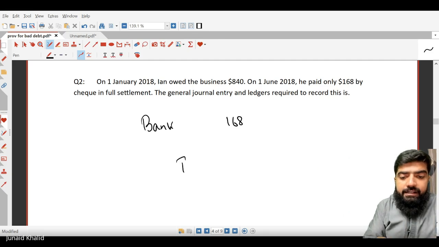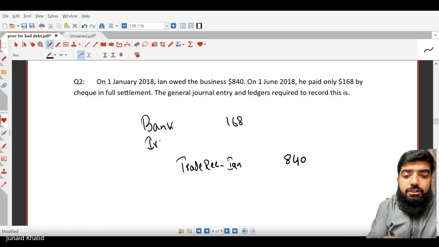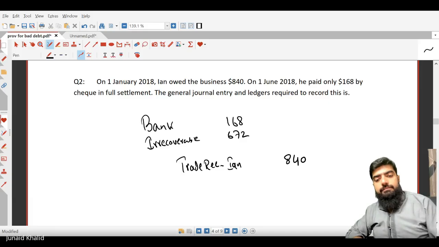And trade receivable, or Ian, the name of the customer, will be credited by what amount? Trade receivable will be credited by 840. Nice, very good. So what is the difference amount that will be recorded in P&L? 840 minus 168, so 672. Are you clear with this one? Yes.